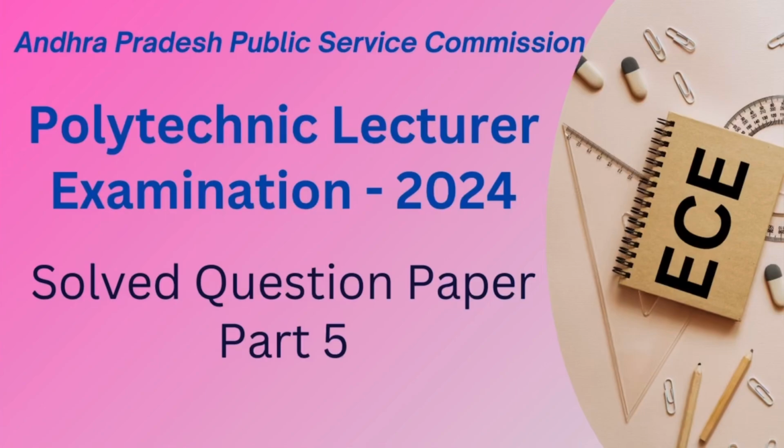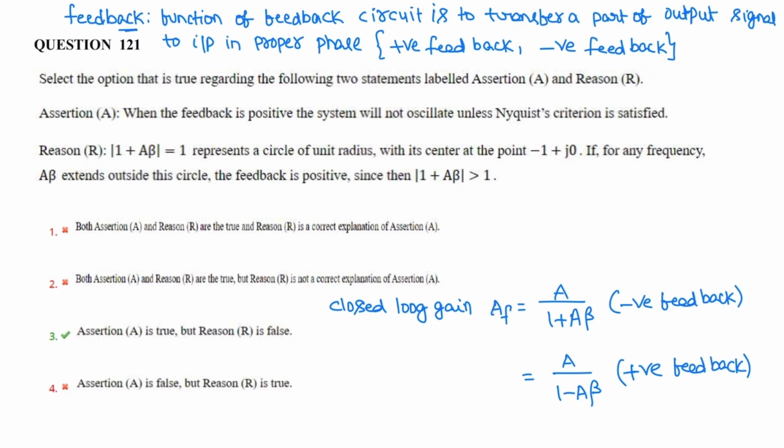Hello everyone. Let us see solutions for the last part of Polytechnic Lecture Examination ECE 2024 question paper conducted by APPSC. Question 121. Select the option that is true regarding the following two statements. Assertion and reason is given. Assertion: When feedback is positive, the system will not oscillate until Nyquist criterion is satisfied.